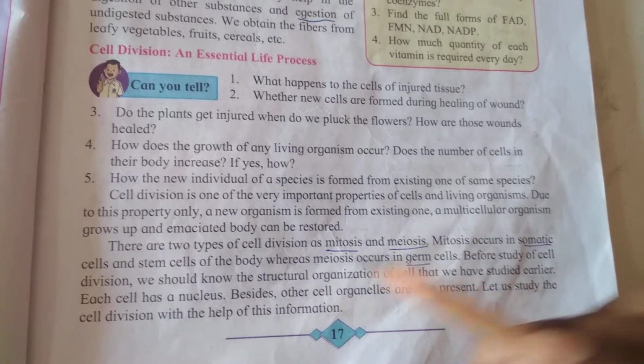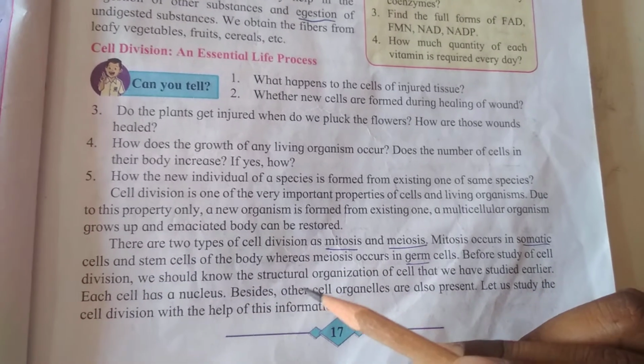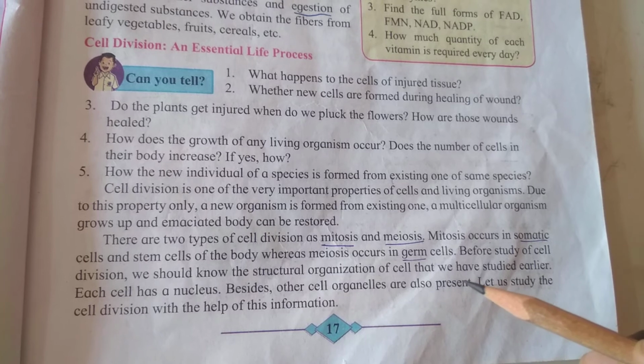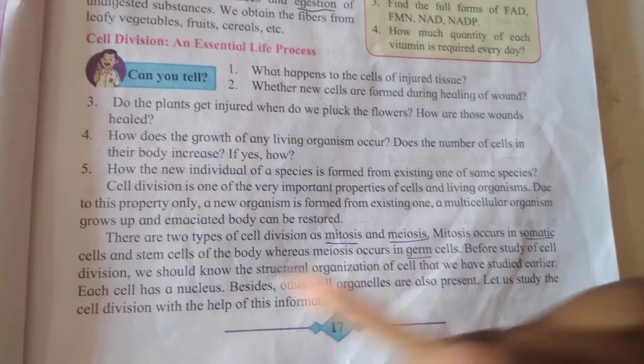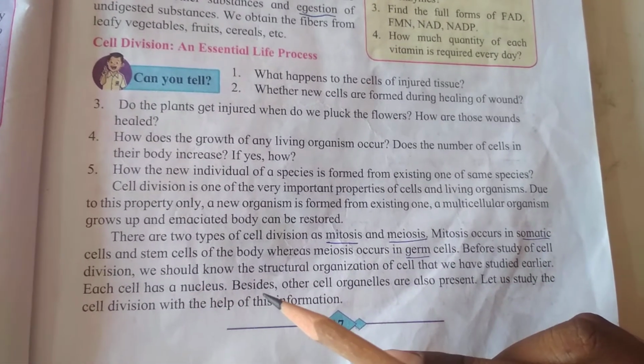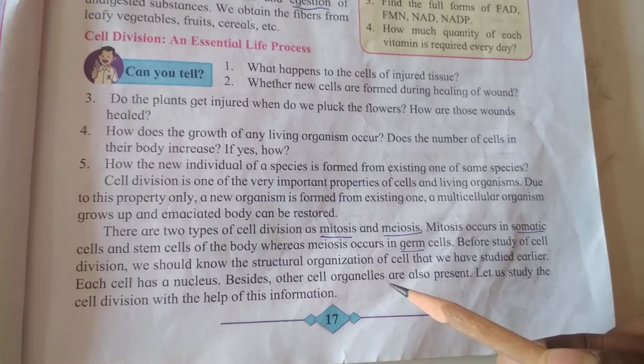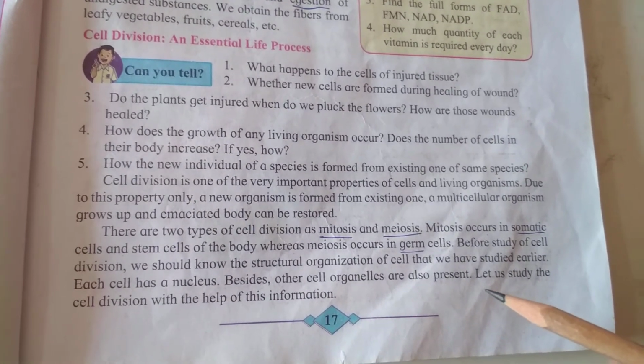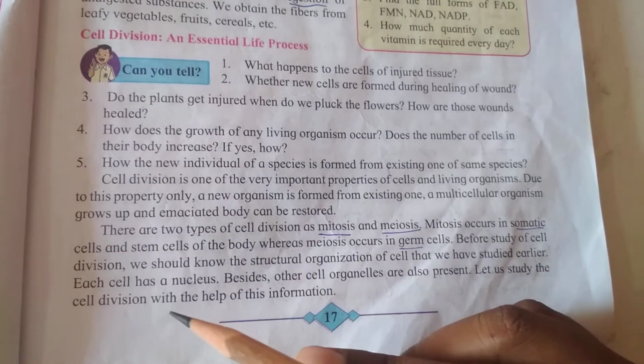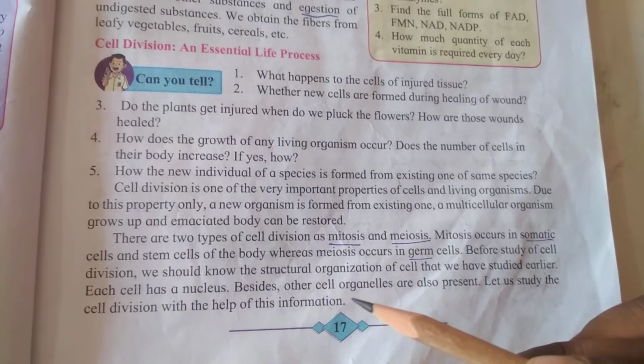Before the study of cell division, we should know the structural organization of a cell that we have studied earlier. Each cell has a nucleus. Besides, other cell organelles are also present. Let us study cell division with the help of this information.